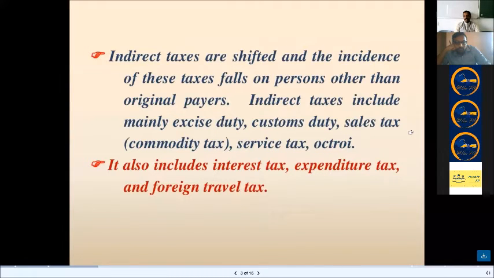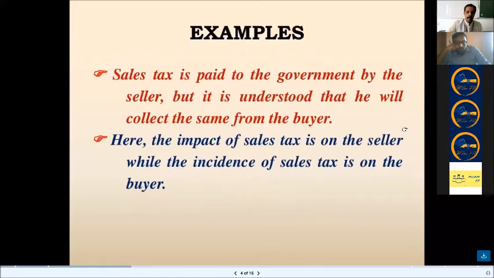Indirect taxes include mainly excise duty, customs duty, sales tax, commodity tax, service tax, and octroi. We have not taken off customs duty because customs duty belongs to the central government and defense especially, and the entire thing is taken care of by the defense. That is the reason customs duty is included. Apart from that, all the other duties have been subsumed. Okay, subsumed. It also includes interest tax, expenditure tax, and foreign travel tax. Okay, examples of indirect taxes.